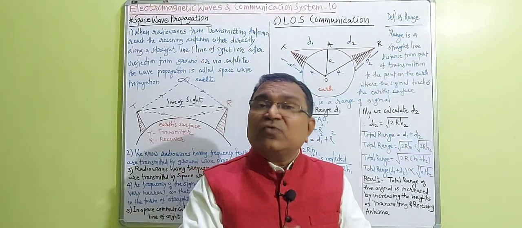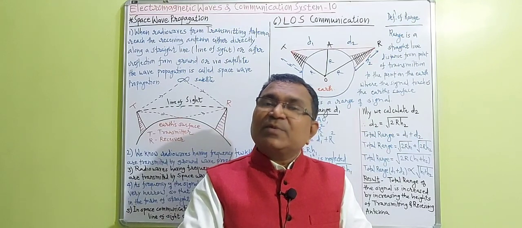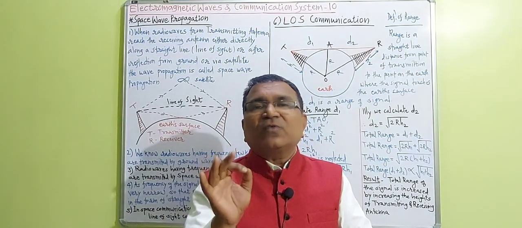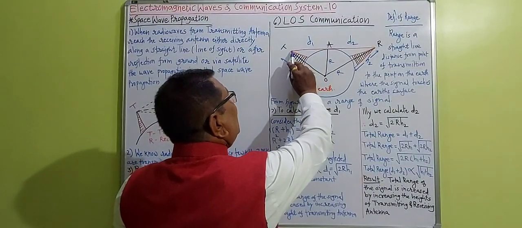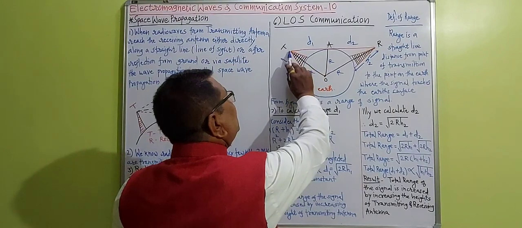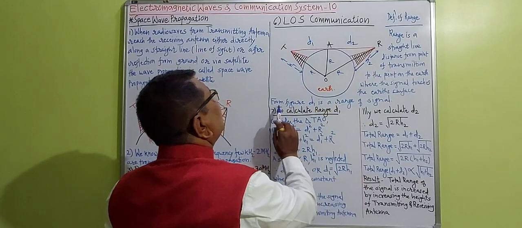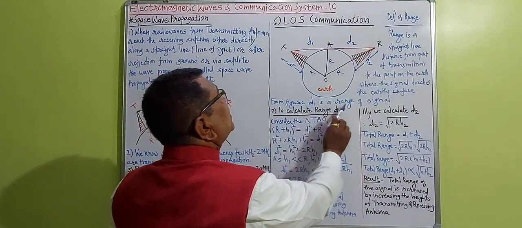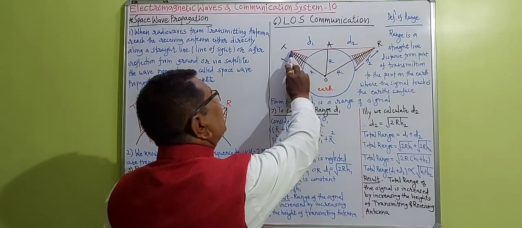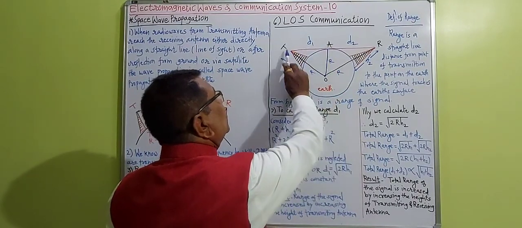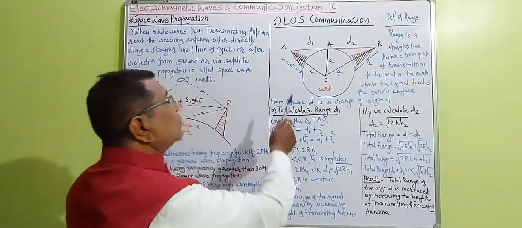So we have to calculate that D1. We have to calculate the formula of maximum distance, the formula of range. For that purpose, I am considering the triangle TAO. This is a right-angled triangle that I have written here. From figure, D1 is a range of signal. To calculate range D1, consider the triangle TAO like this. And by making use of Pythagoras theorem, we can write what here?